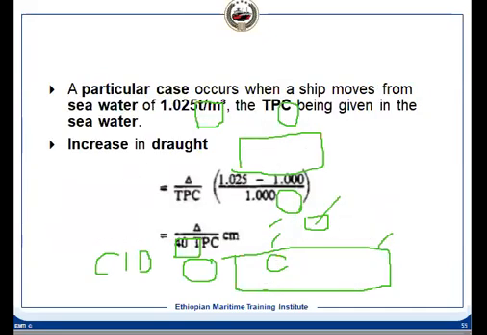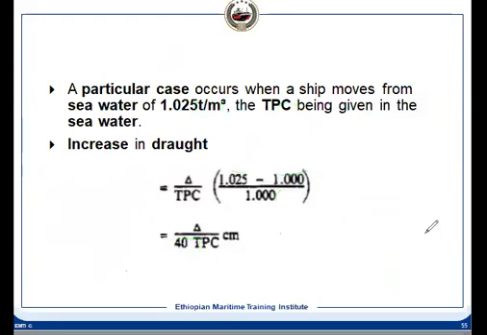Now for an example, we take a particular case of seawater density 1.025, which is a standard one, and freshwater density 1. In that case, if you put these values, how much will be the increase in draft when it comes from a seawater density of 1.025 to a freshwater density of 1 ton per meter cube?